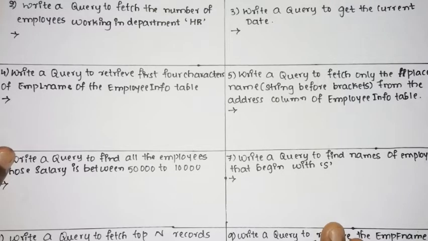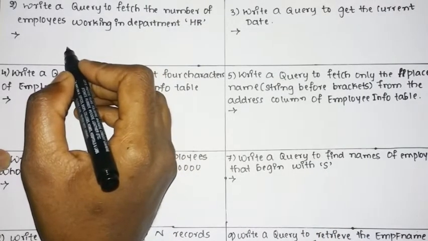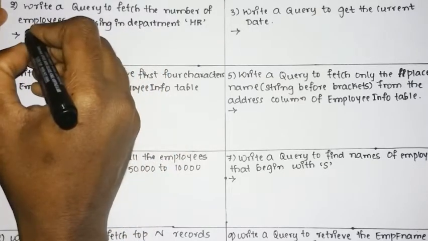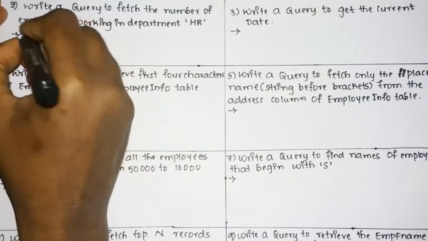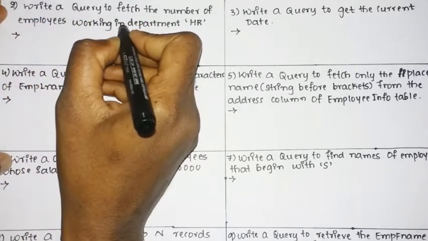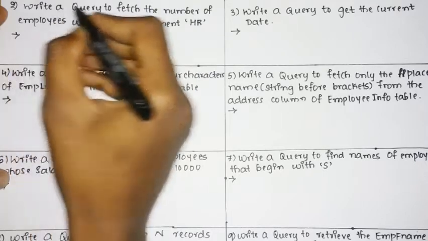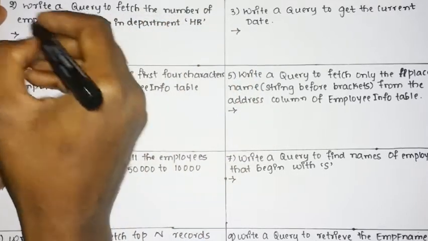Quickly we shall see the next question. Write a query to fetch the number of employees that are working in the department HR. Here you are going to fetch the number of employees, which means you need to use a count to count the number of employees. They did not specify how many, so fetching the number of employees means all.